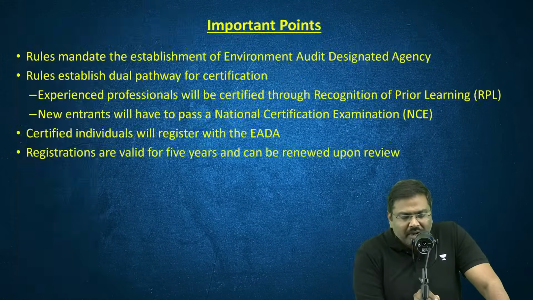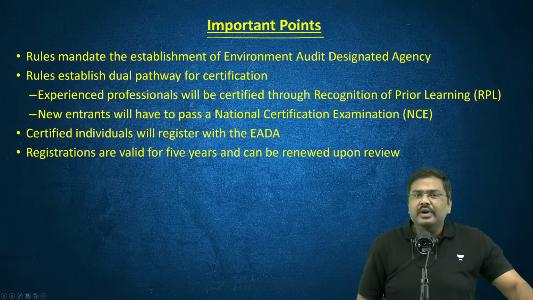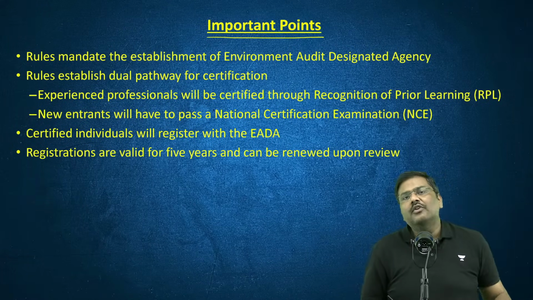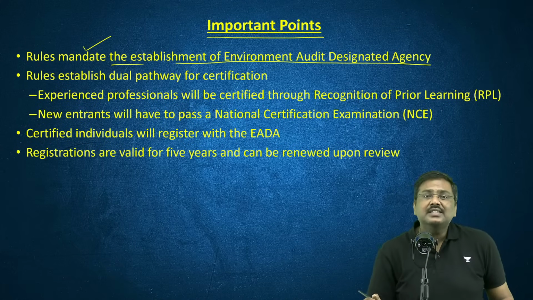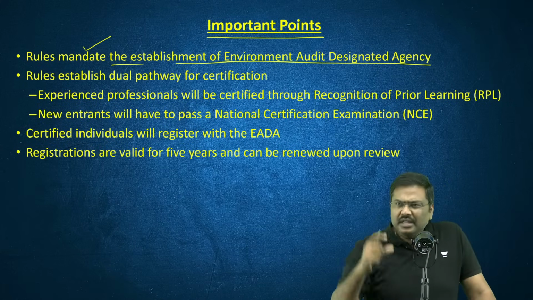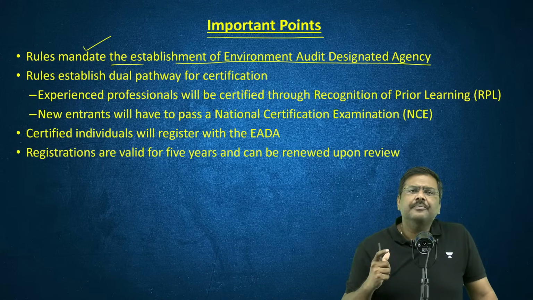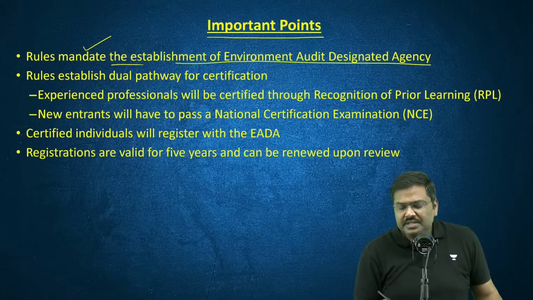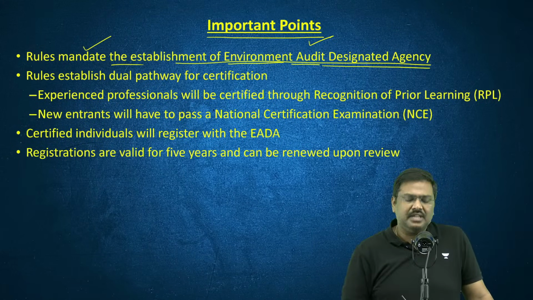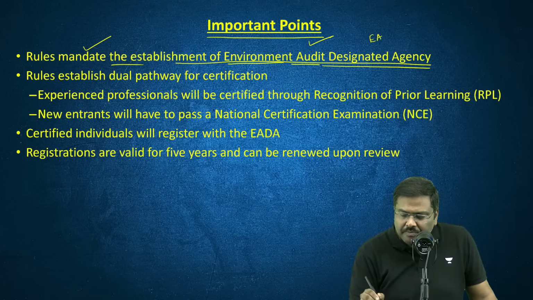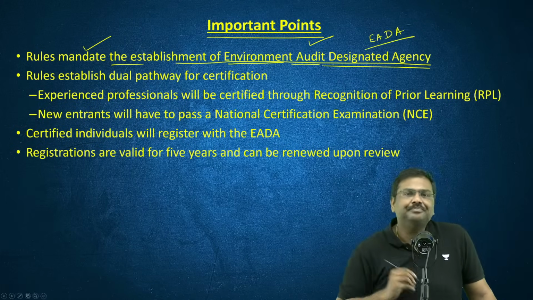So what are the important points associated with these 2025 rules? Please make a note of all of these. Rules mandate that there should be one agency established. There should be one centralized agency. What will be the role of this particular agency, which will be named as Environment Audit Designated Agency? I'll start using the short form EADA.